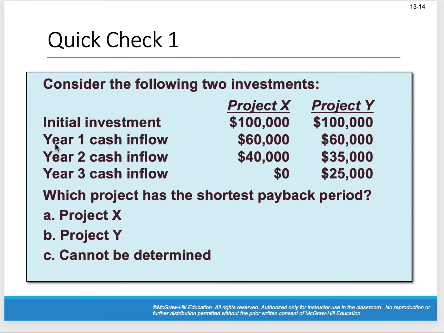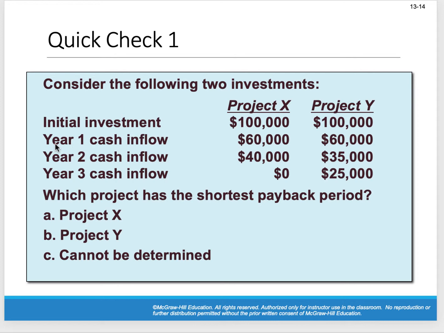Real quick, let's just take a quick look at this. Okay, so initial investment between Project X and Project Y. They both have the same initial investment. Cash inflows for year one are the same, $60,000.